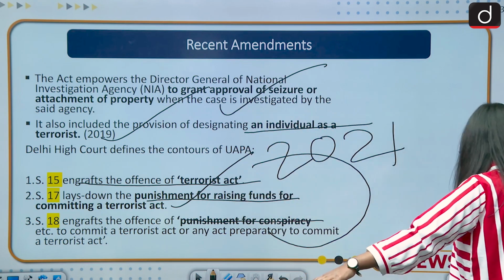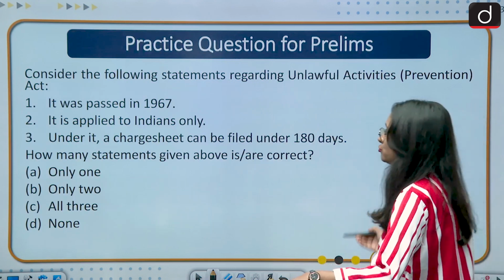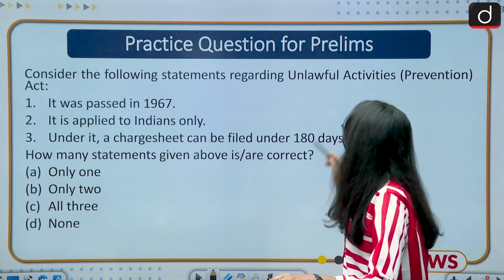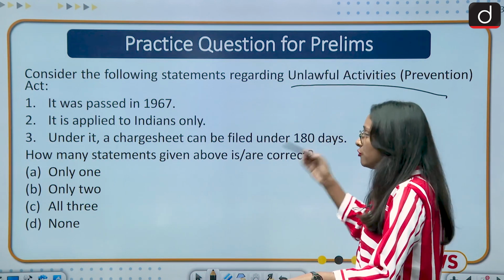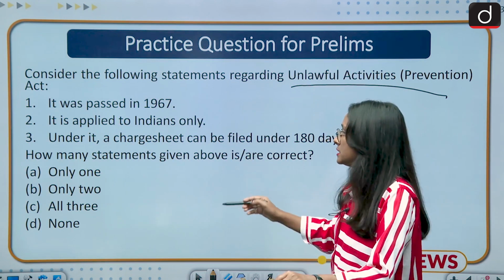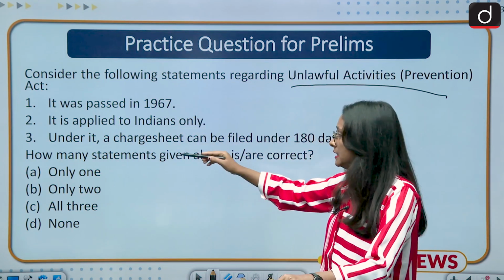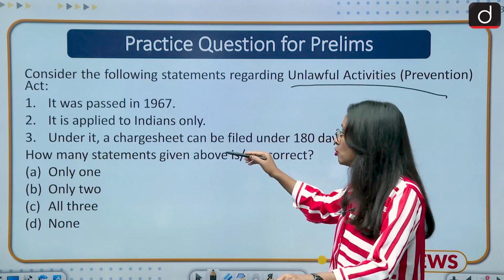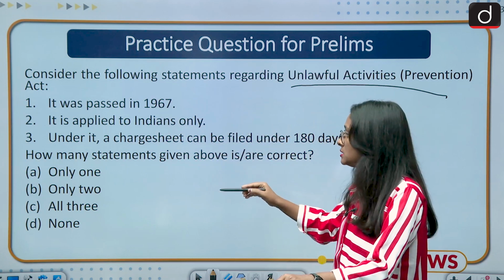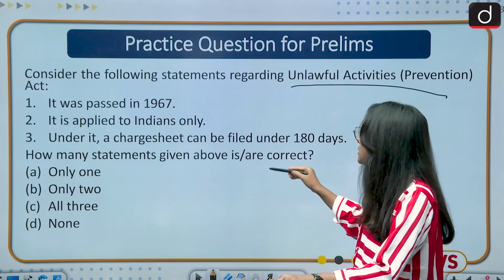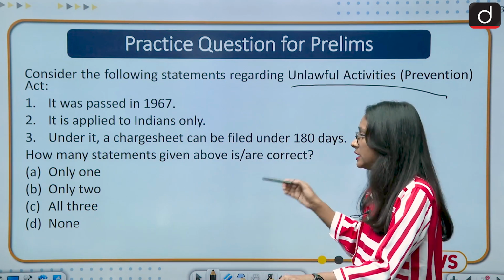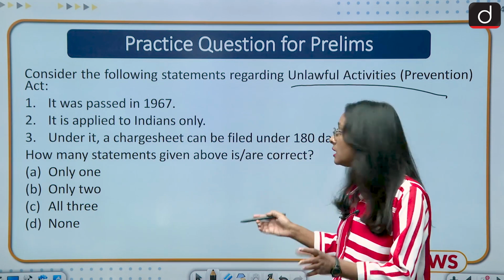Moving to the next slide, it is a practice question for prelims, and this question is related to UAPA. Your first statement is that it was passed in 1967, your second is that it is applied to Indians only, and your third statement is that under it a charge sheet can be filed within 180 days. And here they are asking how many statements are correct.